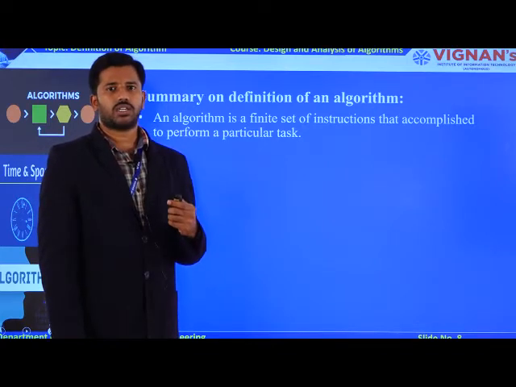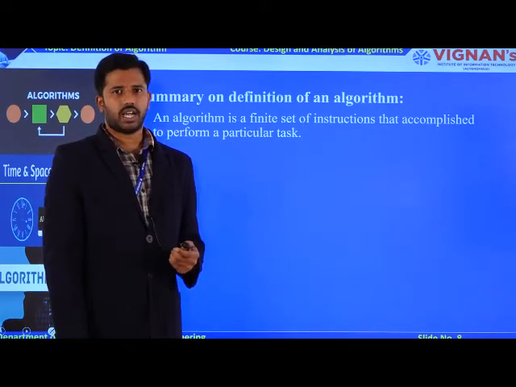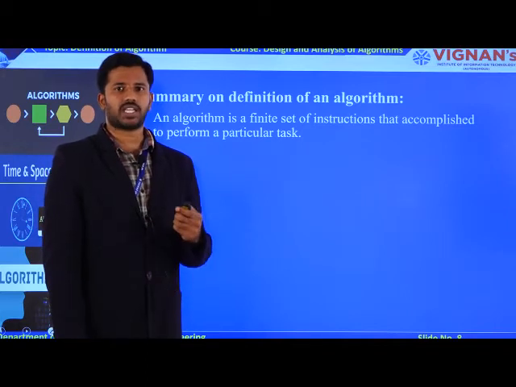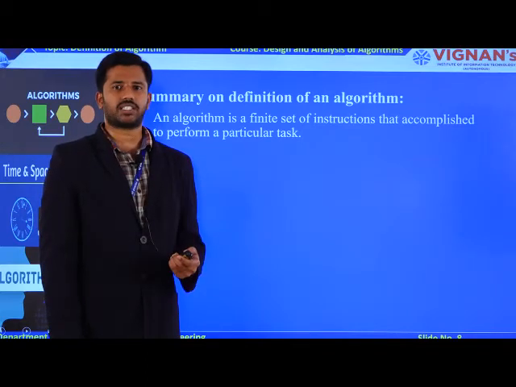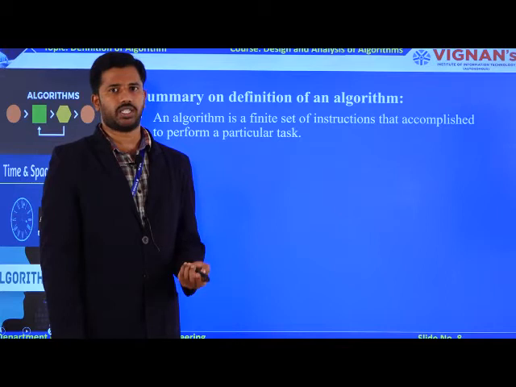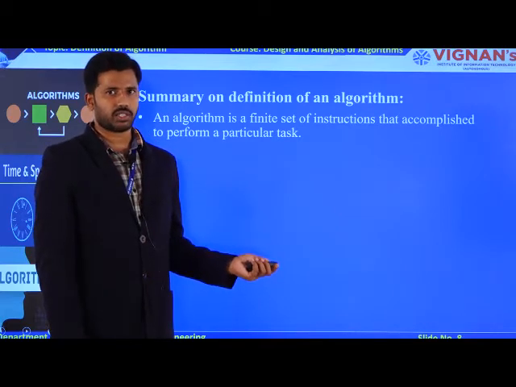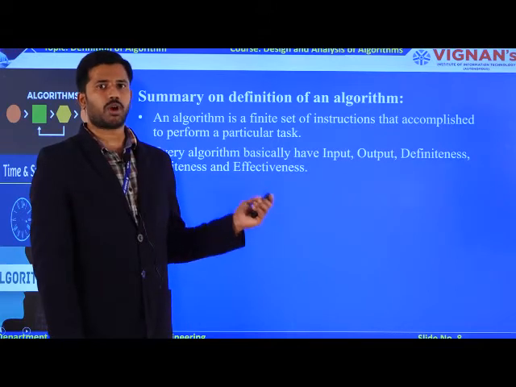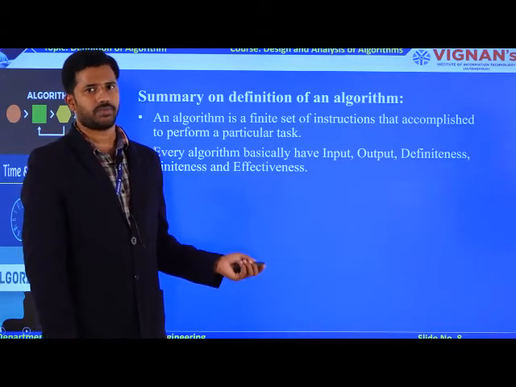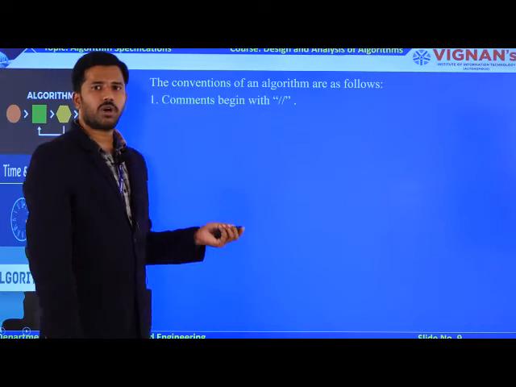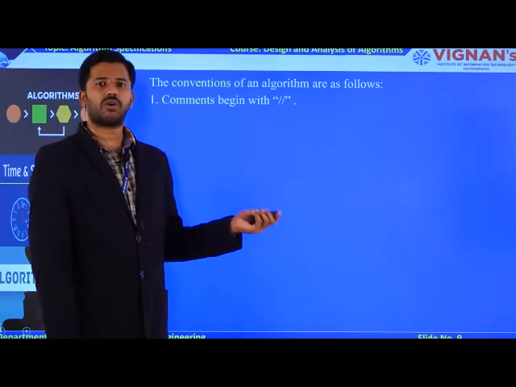The instructions must be finite, and the instructions must be clear as well as unambiguous, and all the instructions must be traced manually. That is the main theme behind the summary of the definition of an algorithm, as well as the properties your algorithm must satisfy. Later we will see the various rules for developing your own algorithms.